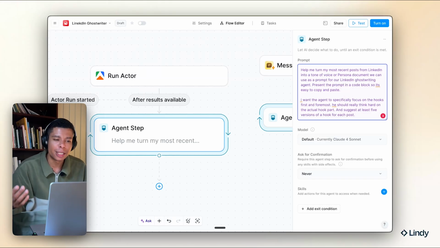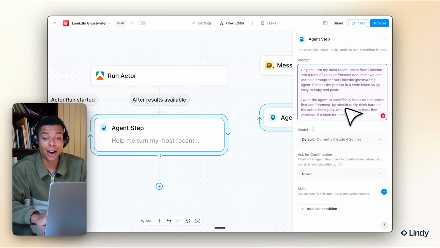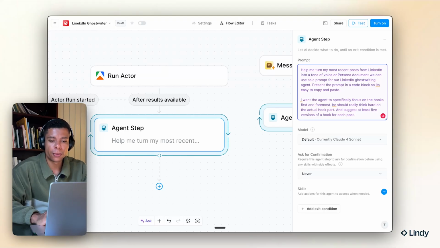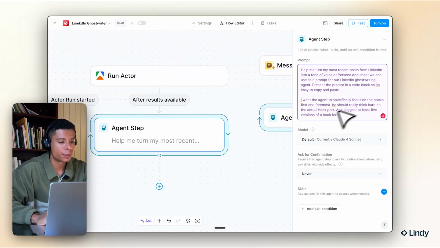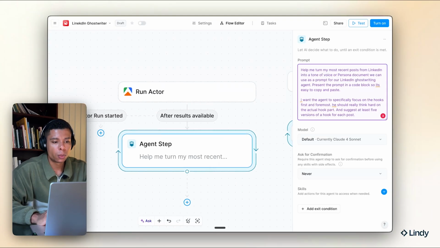You see, I voiced over this instead of typing it because I feel like the nuances I share while speaking to my AI helps the agent to create better results for me, right? I want the agent to specifically focus on the hooks first and foremost. You should really think hard on the actual hook part and suggest at least 5 versions of a hook for each post. Cool.